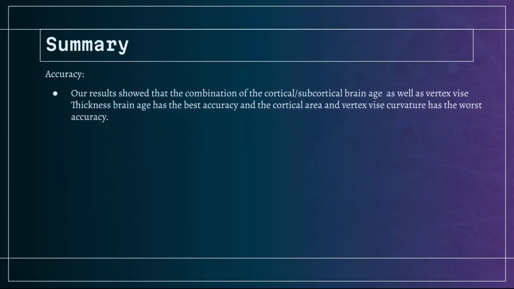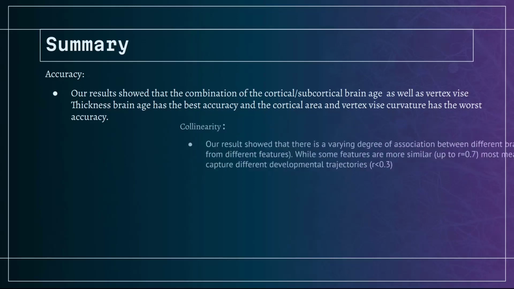In summary, about the accuracy, our results showed that the combination of the cortical and subcortical brain age as well as vertex-wise thickness brain age has the best accuracy, and the cortical area and vertex-wise curvature have the worst accuracy.